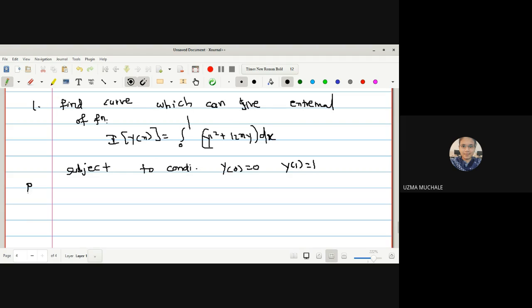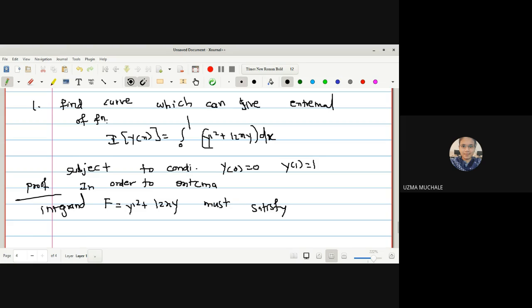Okay, now we'll go for the proof of the solution for this. In order to extremize the given integral, in order to find the extrema of the given integral, the integrand f, that is y dash square plus 12xy, must satisfy the Euler-Lagrange equation.